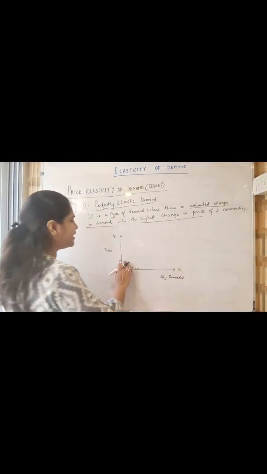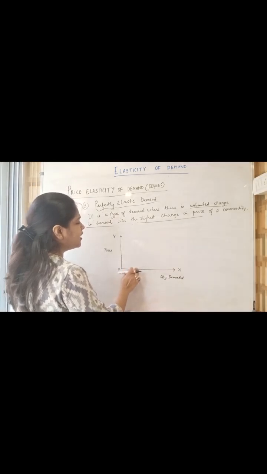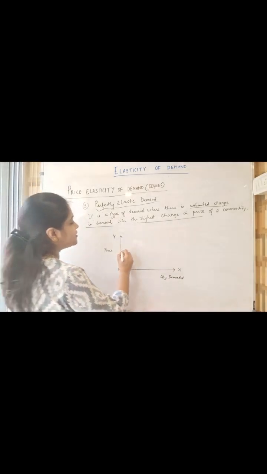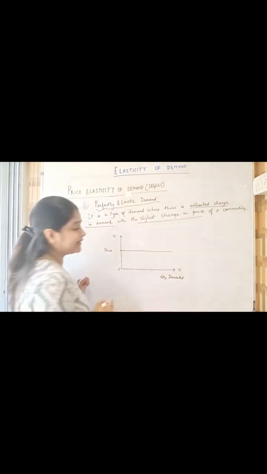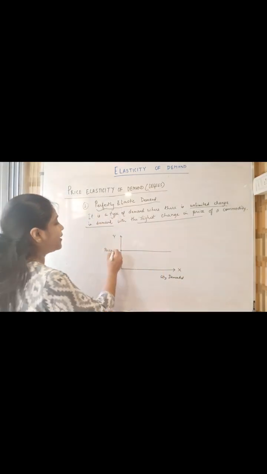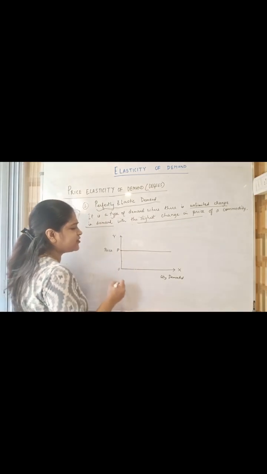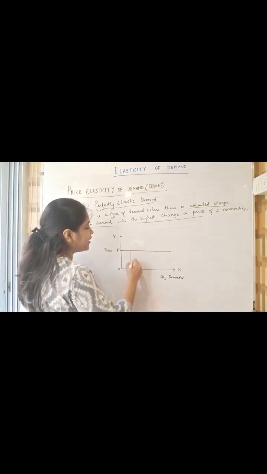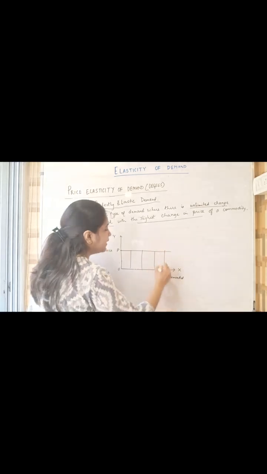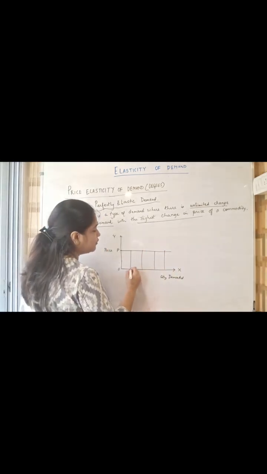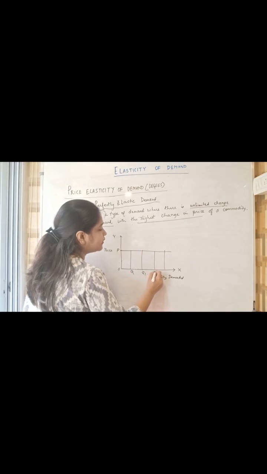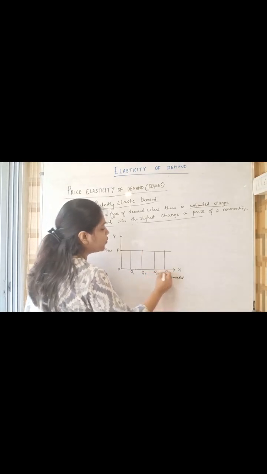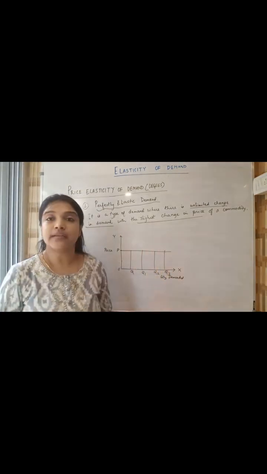So how will the demand curve be here? The demand curve here will be just the opposite. It will be parallel to the x-axis. So if the price changes even a little bit, the demand changes in an unlimited way. So it could be OQ, it could be OQ1, it could be OQ2, it could be OQ3. Demand responds in an unlimited way.